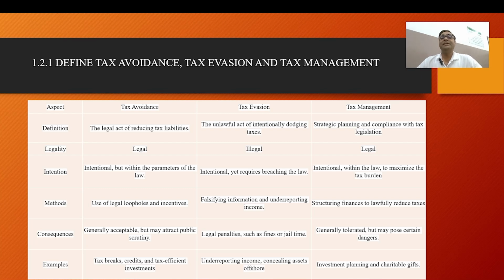Here it is only avoiding tax or fabricating information and underreporting income. Suppose we are not providing the income tax department the proper information. We are hiding some information. We are not showing the income. We are showing extra expenses. This is an illegal method, and this is part of tax evasion. And if you are caught giving wrong information, it is not helpful for us. Then the tax authority will take action, as a punishment, as a penalty, and it may be jail.